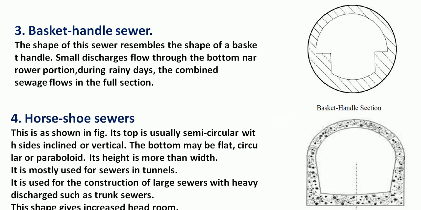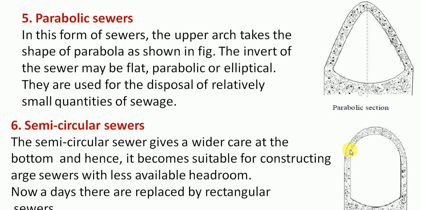The bottom may be flat, circular, or paraboloid. Its height is more than the width. The height of this sewer is more than the width. It is used for the construction of large sewers with heavy discharge, such as trunk sewers or outfall sewers, and this shape gives sufficient headroom so that a person can easily enter and work and clear the blockages and all.